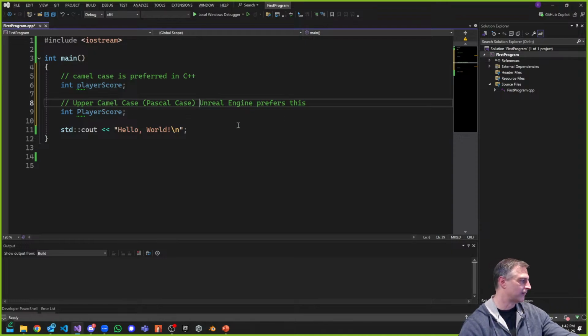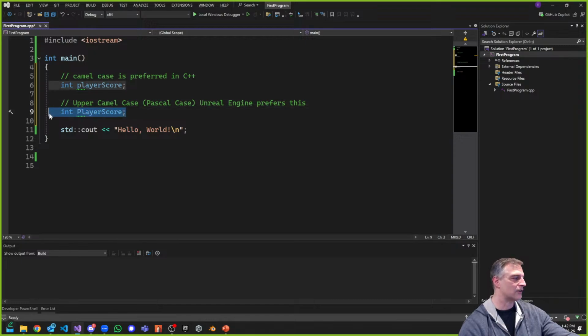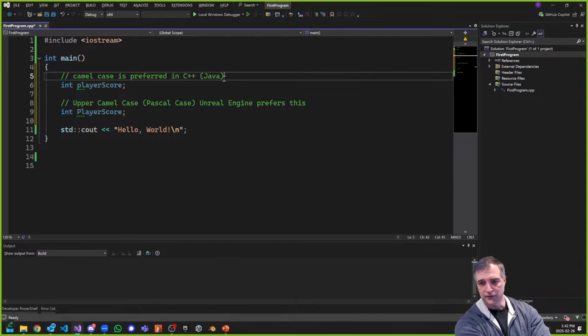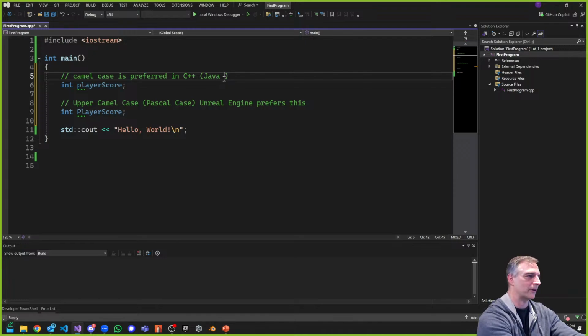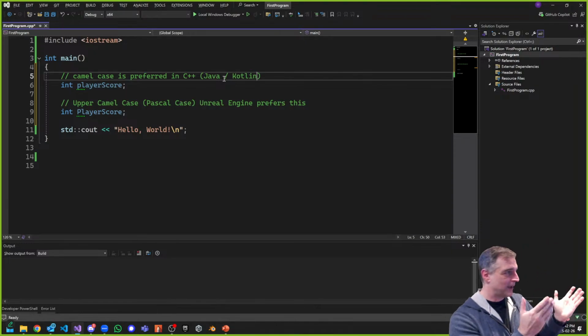So when we are together and programming in Unreal Engine, you'll see me use upper camel case more often than not. Not because I want to. Also in C#, C# prefers in many cases upper camel case, especially for its function names and methods, compared to regular camel case. Camel case is also preferred in Java. So if you're programming in Java, camel case is what you're going to see a lot, and even in Kotlin, right? If you're programming in those two languages, Java or Kotlin, it's camel case. And in many places, camel case is the preferred way.